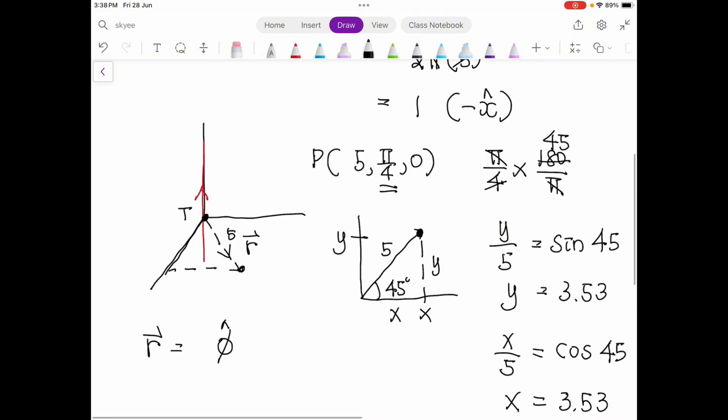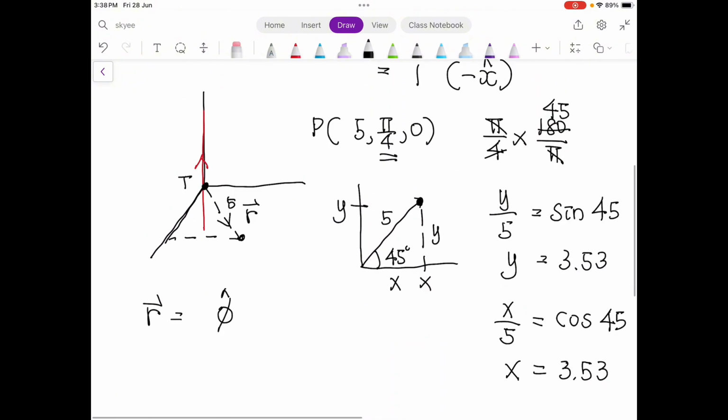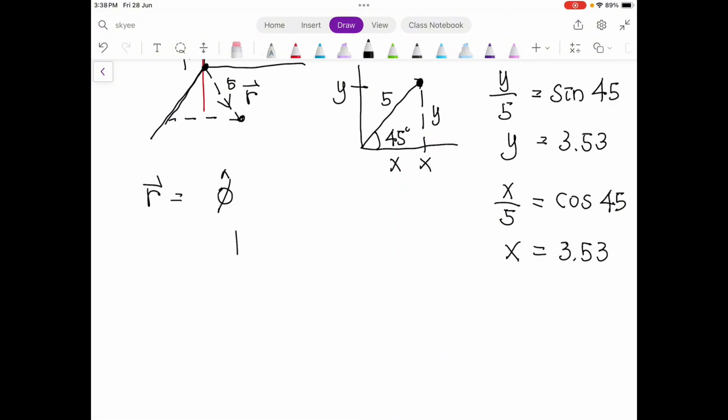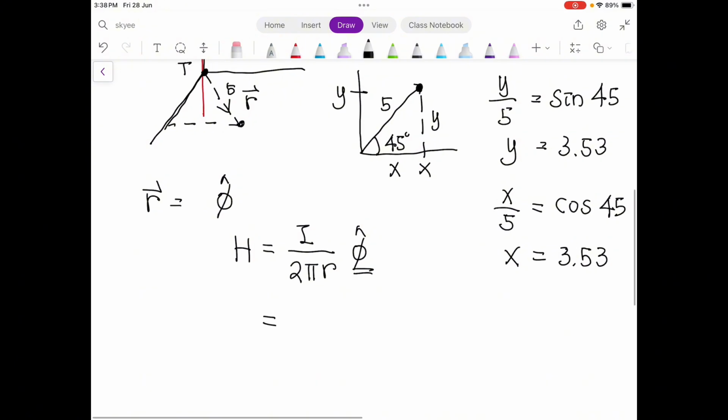So maybe you won't need to be so complicated because our equation is this: H equals I over 2 pi r, phi. So the phi, we don't need to actually know what it is. I equals 10 pi ampere.